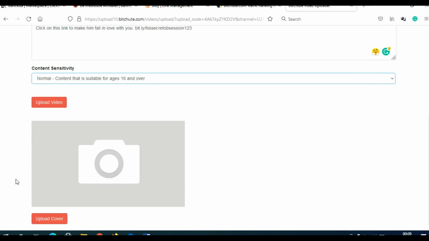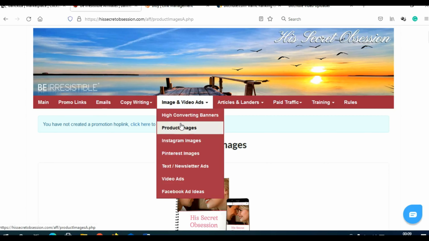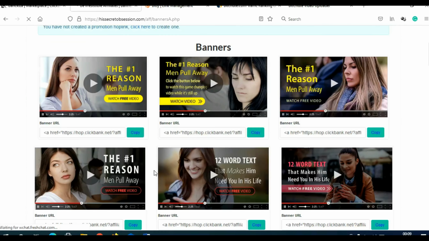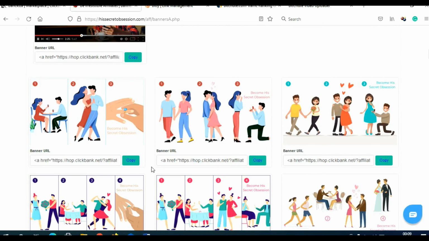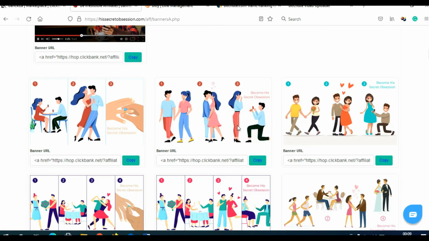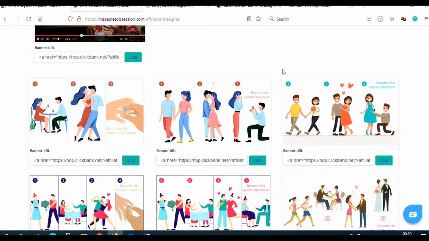And now you need to add a cover image or thumbnail. To do that, go back on their affiliate tools page and then click here on images and video ads. Click here and then click on high converting banners. You can use any of these banners as a cover image for your video. So let's say I wish to use this image here. I will right click here, and then click save image as, and click here save to save it on your desktop.